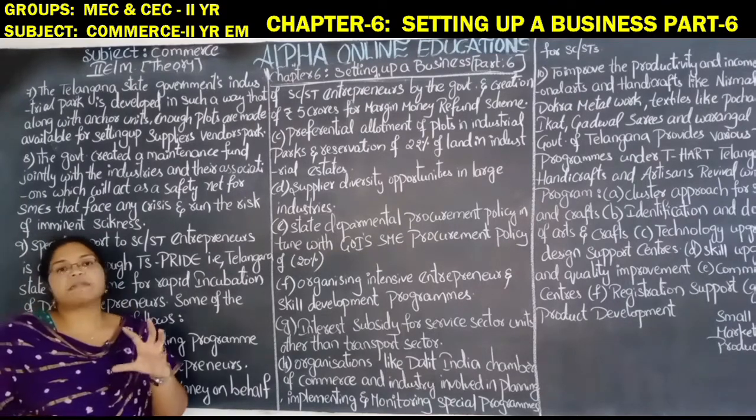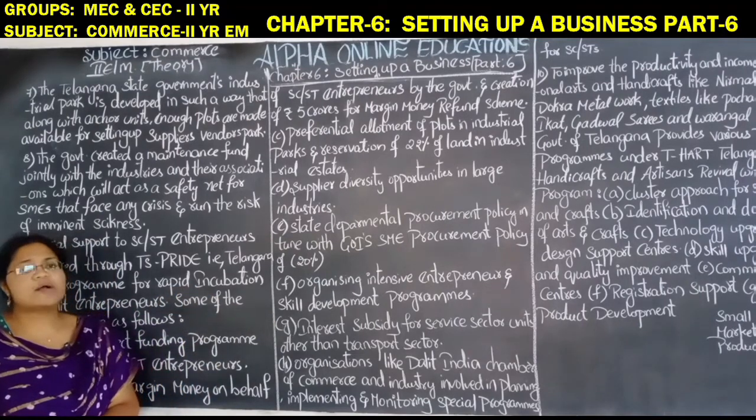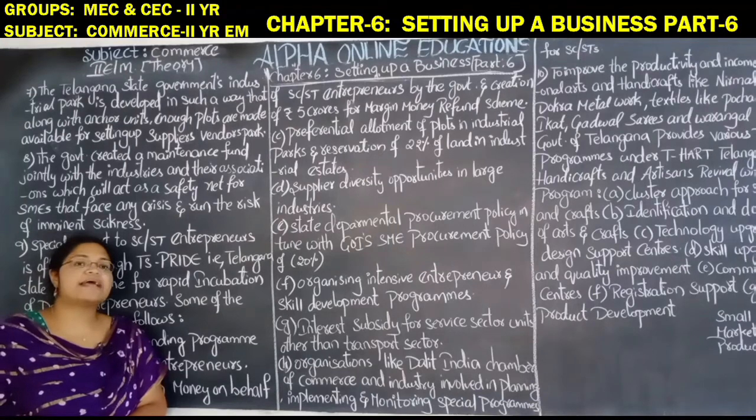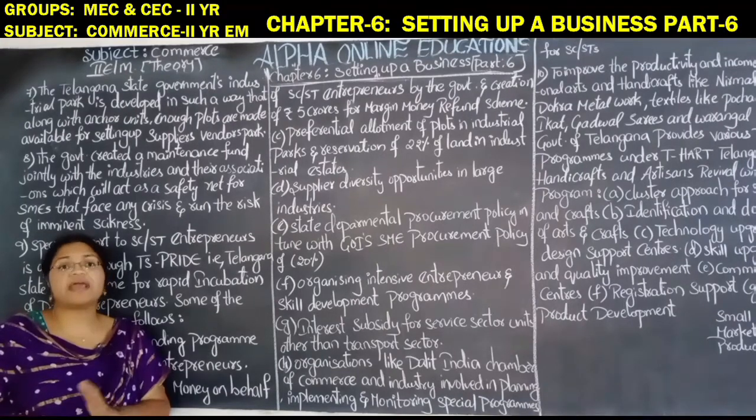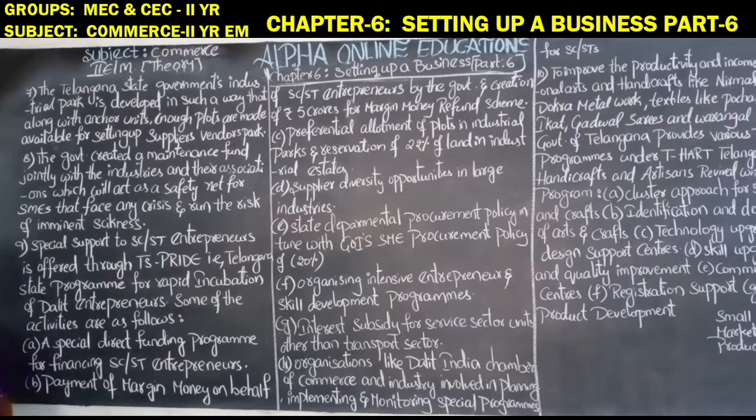The suppliers will be coming from different places. So these anchor units will help the suppliers to come by waterway and also to supply the necessary goods or raw material to the industrial units of the industrial park.